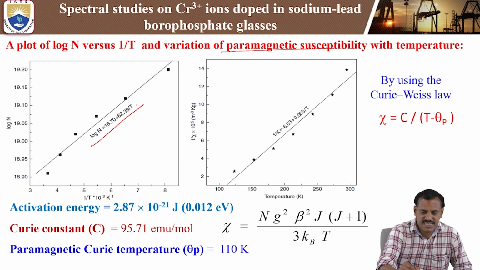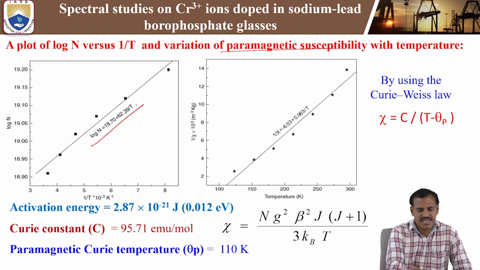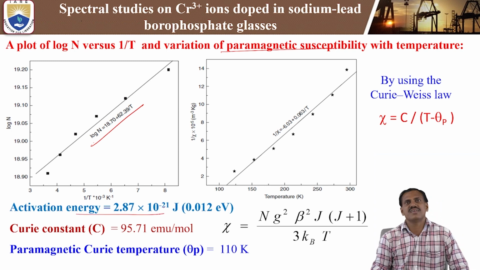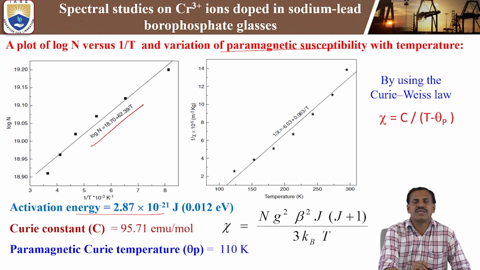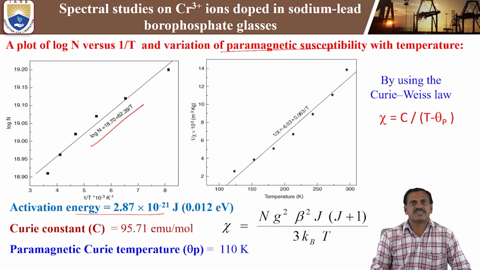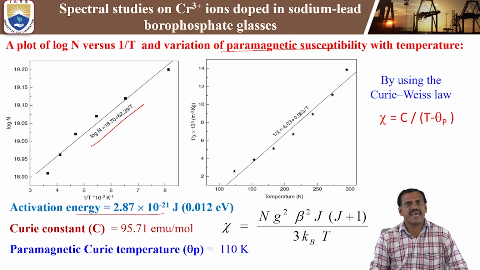By using this linear fit value, we can calculate the activation energy of the present chromium 3 plus ion doped sodium lead borophosphates. In the present study, we are getting the activation energy equal to 2.87 into 10 power minus 21 joules or 0.012 electron volt. We get this by using the number of spins participating in the resonance signal. By using that data, we can calculate the activation energy of the present glass sample.